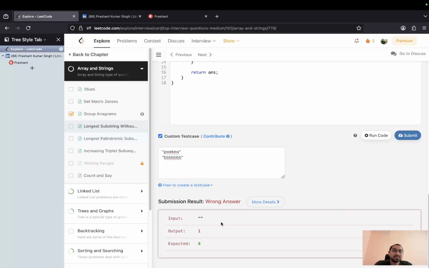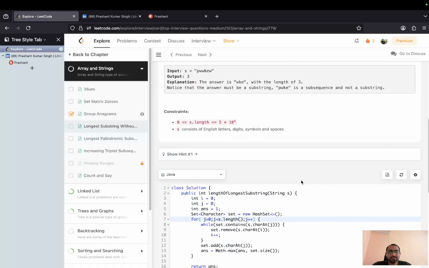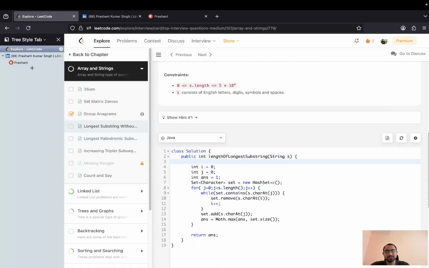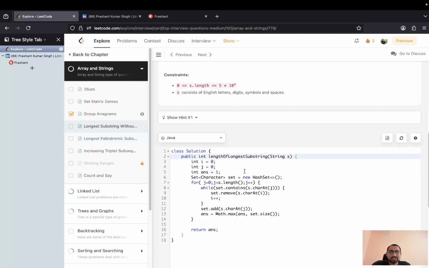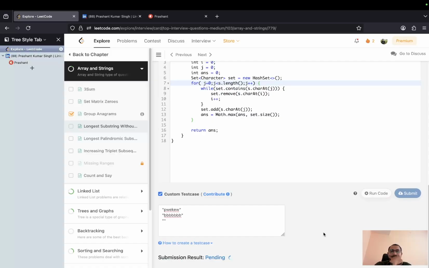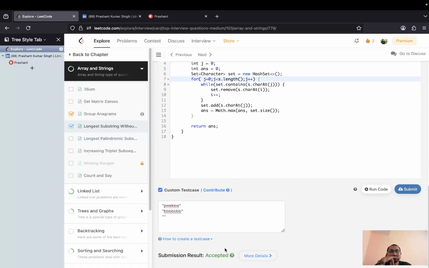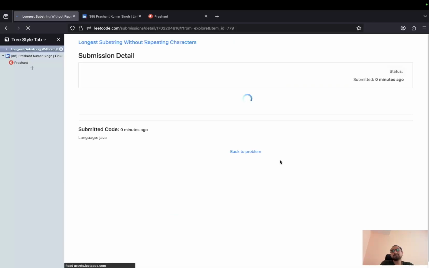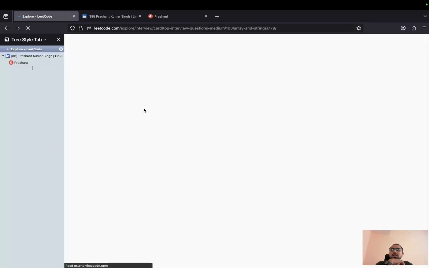Okay, it's given a wrong answer for this. Oh, this is a very small mistake which should not have been made. The simplest and best approach I think should have been to initialize the answer with 0, rather than adding any condition on the size of s. If I just initialize it with 0, it won't get into this loop at all and this should run. So I will test for an empty string also. I will directly submit. Let's see. Okay, it got accepted. So yeah, this was the solution for this.